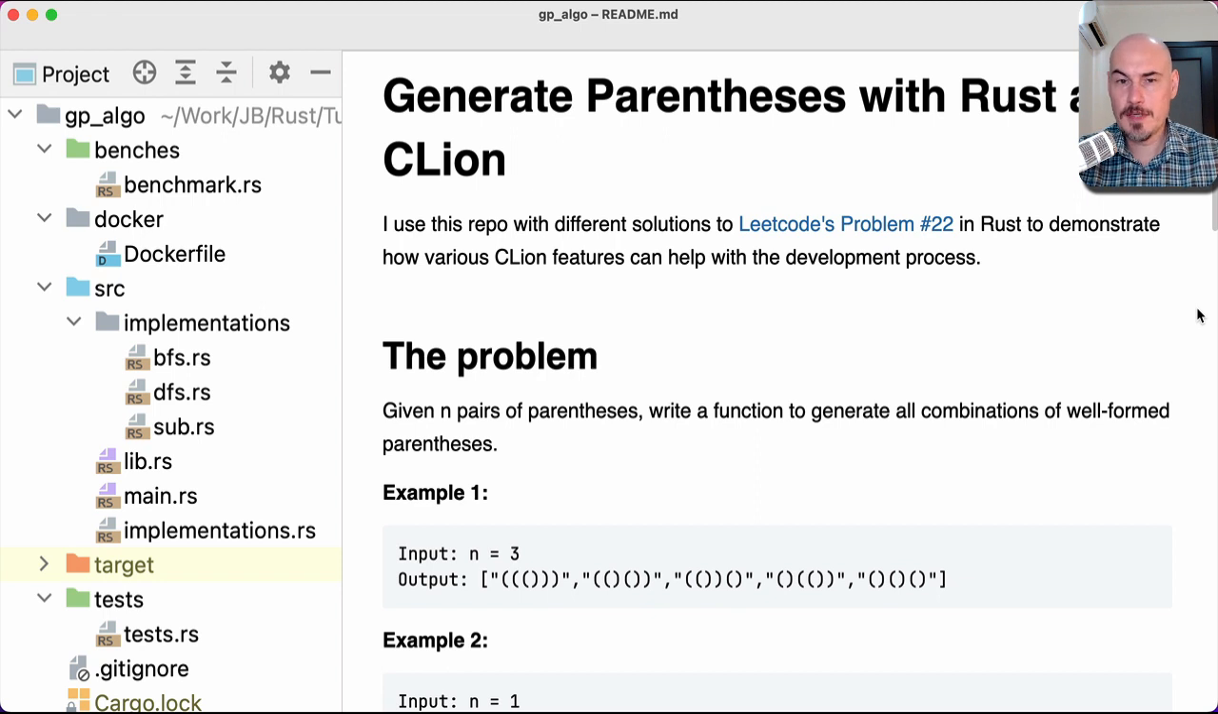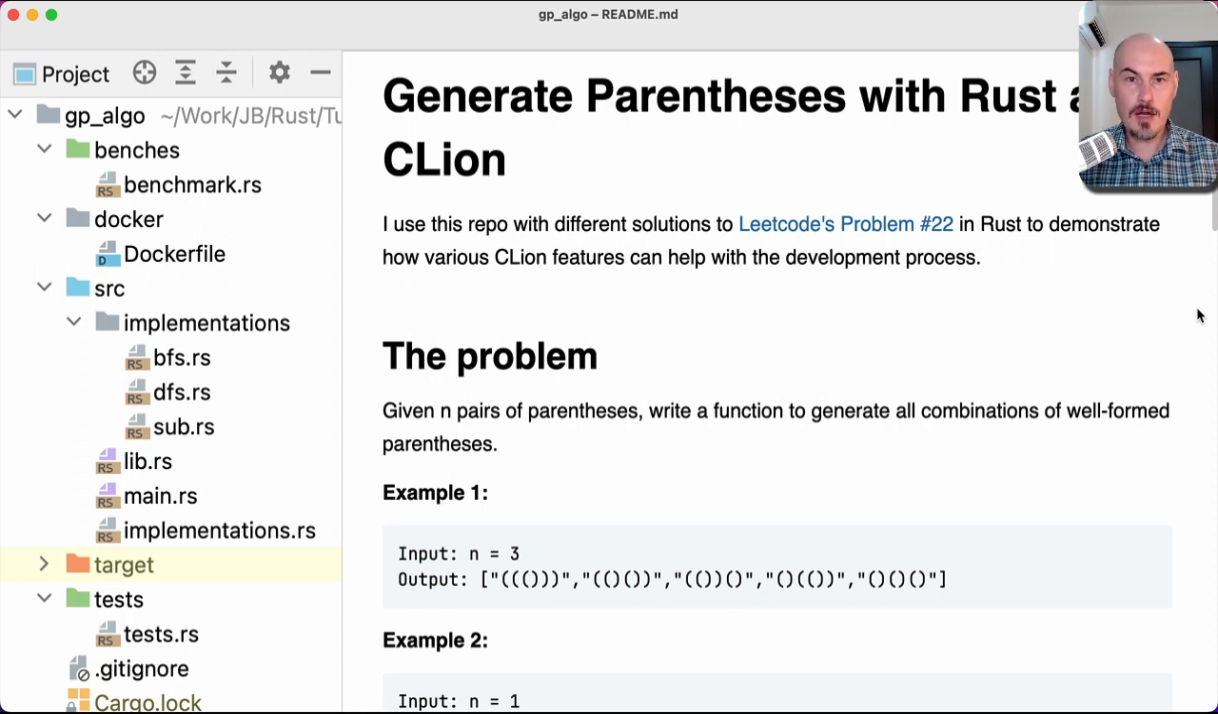Here is a problem I'm trying to solve. It's LeetCode's problem 22 about generating parentheses. You are given n pairs of parentheses, and you need to write a function to generate all combinations of well-formed parentheses. Here you can see some small examples. But I won't dive into the details of this problem. We're not interested in that, actually.